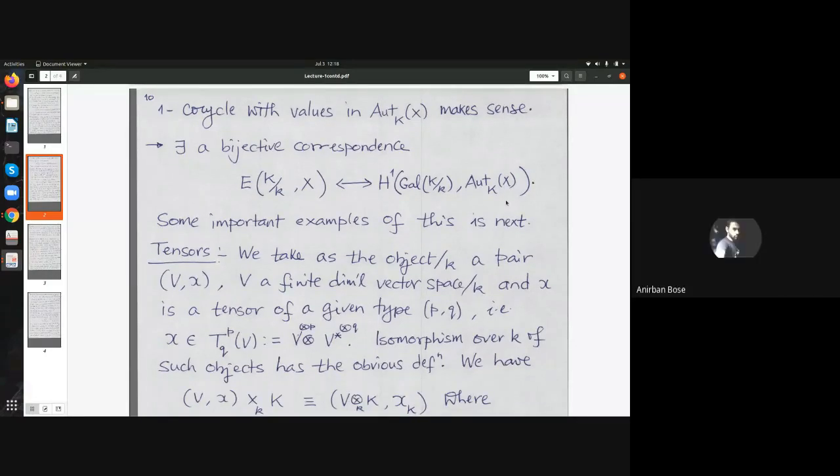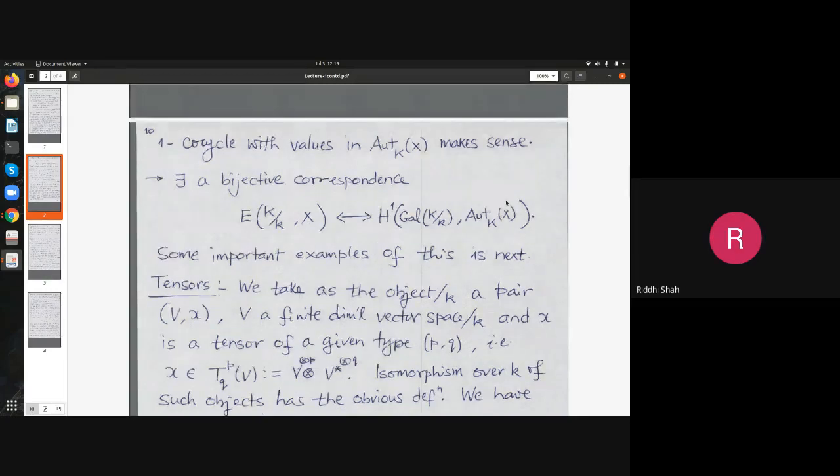So what was the condition, Riddhi? Can you repeat? You can see Hochschild's book. I think it's called Basic Theory of Algebraic Groups or something. The central torus of an algebraic group should not have dimension more than 1. So in particular, if it's trivial, then that would imply that the automorphism group is algebraic. It's not necessary, right? It's sufficient, maybe. Sufficient, not necessary.